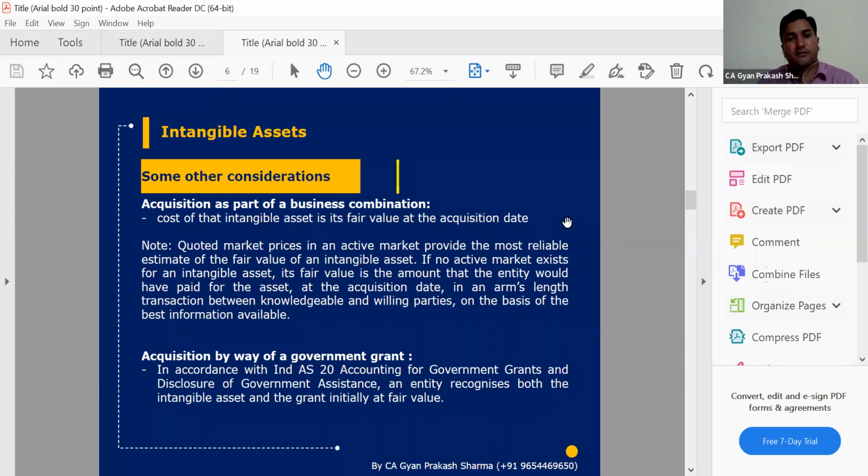But if there is a specific requirement of Ind-AS 20, where the government grant Ind-AS is specifically applicable, then definitely it will come out of the purview of Ind-AS 38, and then Ind-AS 20 on government grants will be applicable, and the criteria from different things will be considered. So if any intangible asset license has been provided which met the recognition criteria and we define it as a government grant, then the separate Ind-AS will apply.